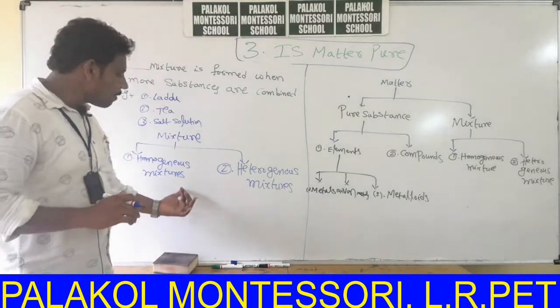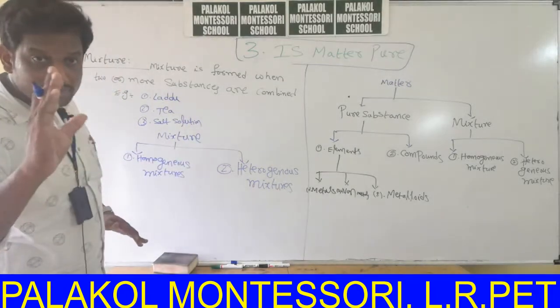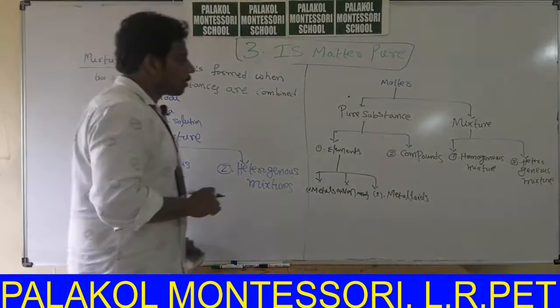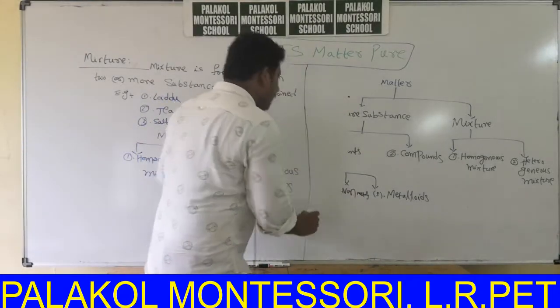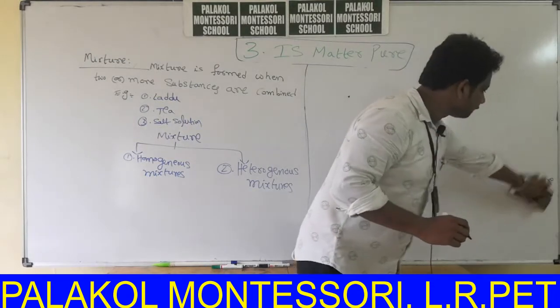First we start with the definition of homogeneous mixture, in which case the composition of the substance is same throughout the mixture. Now we will discuss the definition of homogeneous mixture and the definition of heterogeneous mixture.